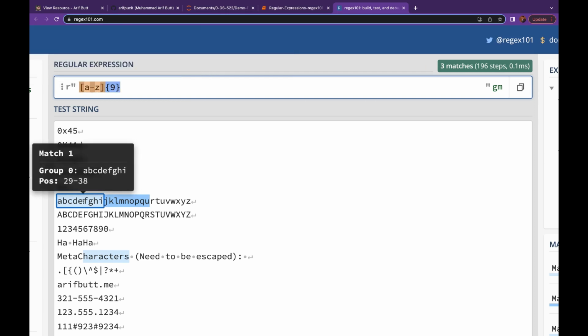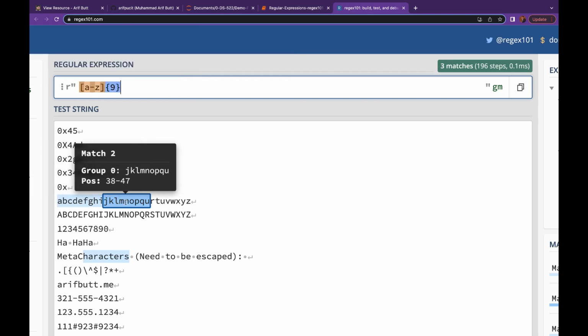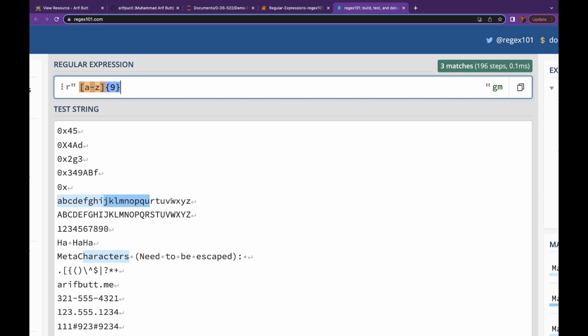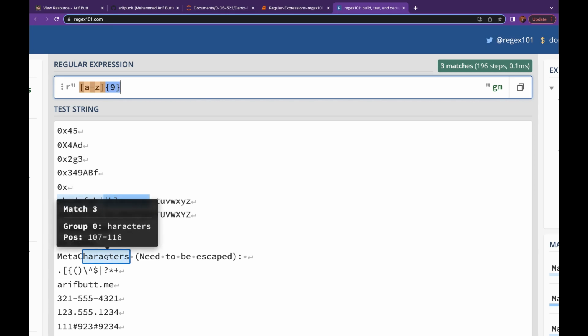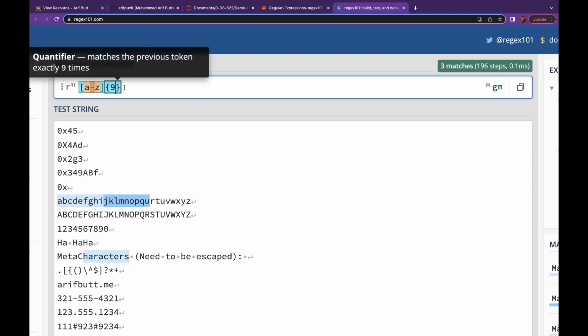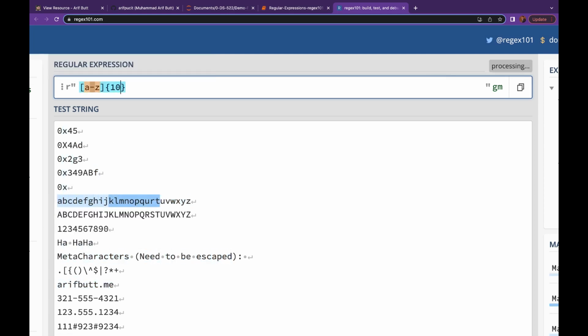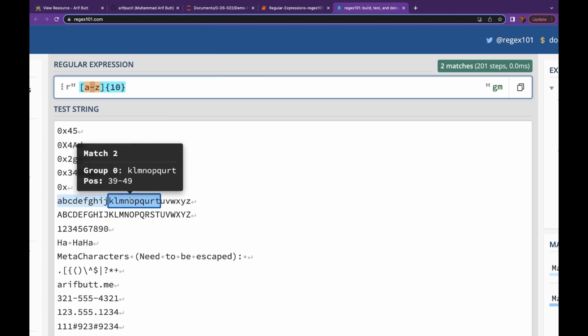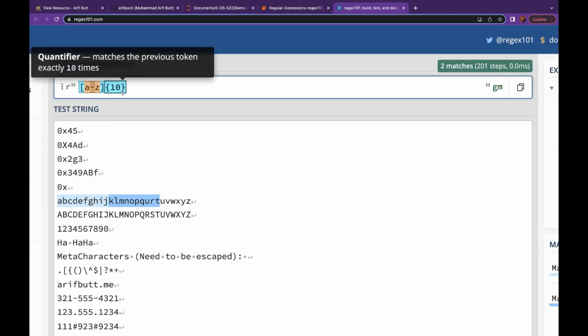So we have a match over here, 9 characters, a match over here, 9 characters, and after this from R to Z, this is not a match because we do not have a total of 9 characters over here. And over here again we have 9 characters. Let me make it 10, and you see this match is no more over there. 1 and 2. We have 2 matches now. Let me say 9 comma.